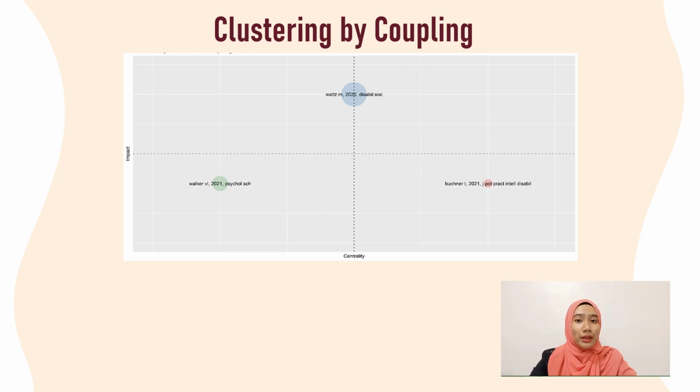Next, for clustering by coupling. According to Tan in 2006, clustering is defined as the process of grouping data into several clusters. It combines the data into a single cluster that has maximum and minimum degree of similarity. From our thematic mapping, conclude that Walls M 2020 show the highest value and has moderate centrality, while Butcher T 2021 is the lowest because both impact and centrality were low.